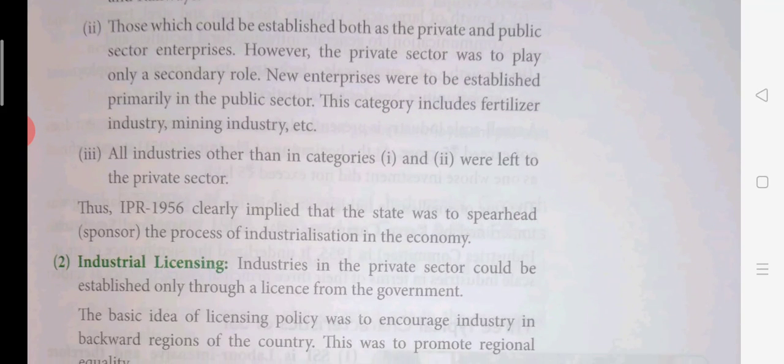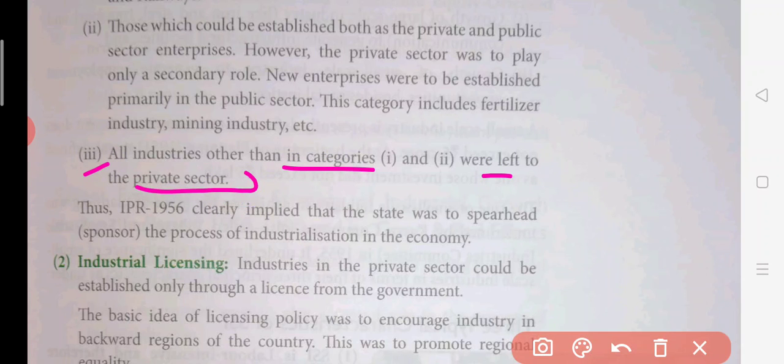Then the third category: all the other industries were left to the private sector. This was where there were no critical issues, like manufacturing of biscuits or maybe chocolates, confectionery and all. This is not a critical issue. This is not a chemical or a drug or some kind of dangerous substance like nuclear or atomic energy, ordnance, meaning weapons and all. So these were opened for the private sector, and the private sector can do business in such kinds of sectors. So this was the first thing.